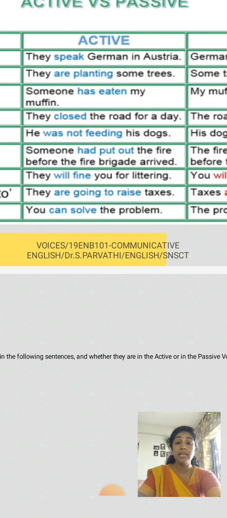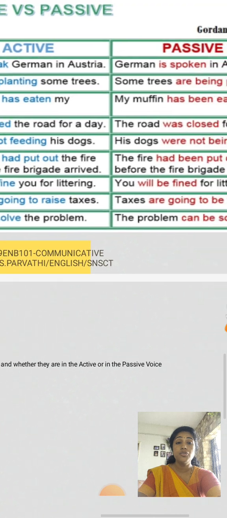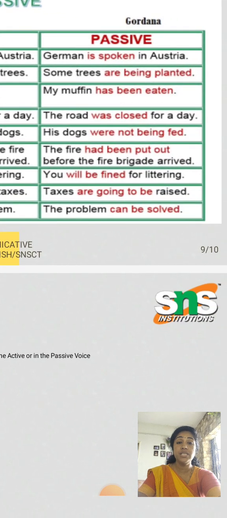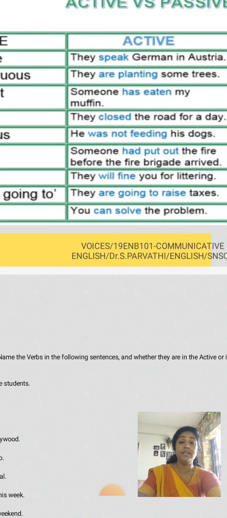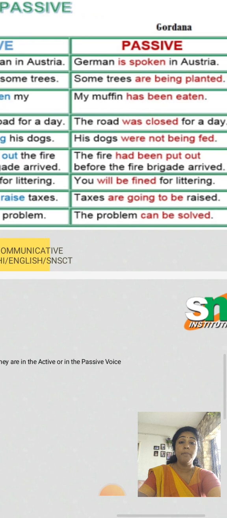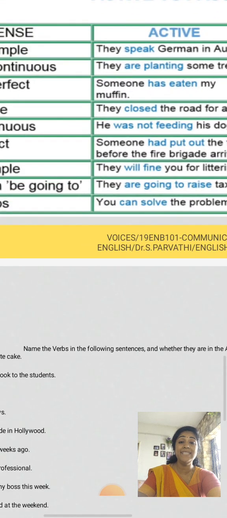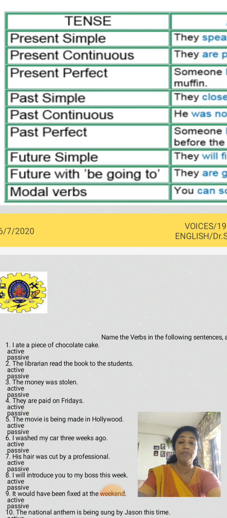See, are planting is present continuous tense, so you write it like this: some trees are being planted. The next one is present perfect tense. I already told you, when it comes to perfect tense, you have to choose has or have. Someone is singular, that's why we choose has. Someone has eaten my muffin. My muffin has been eaten, because it is present perfect tense.